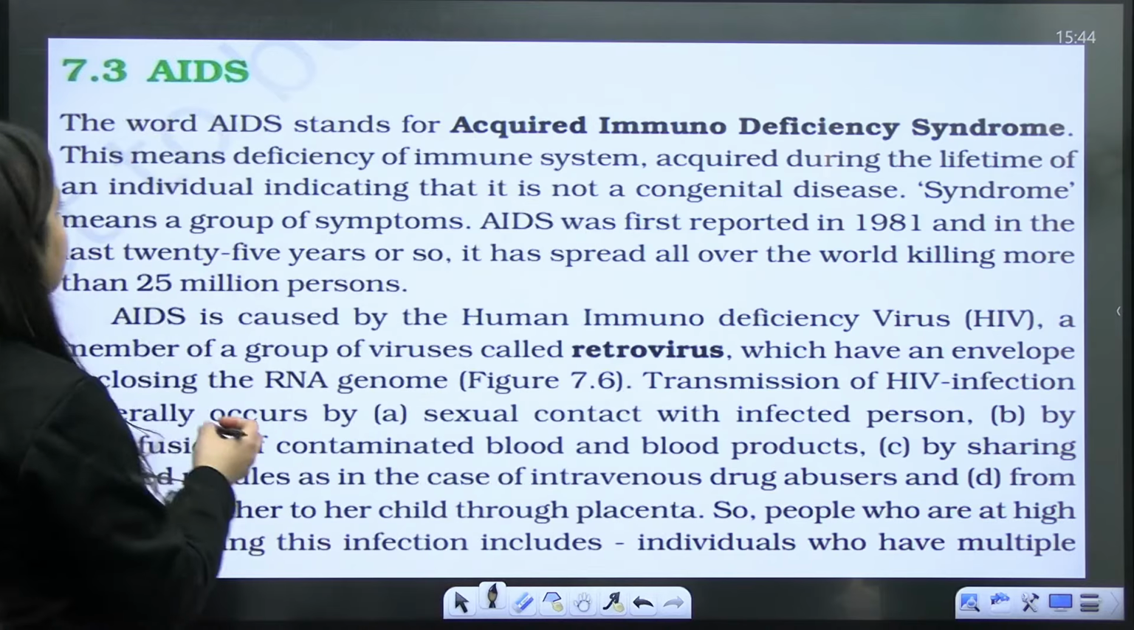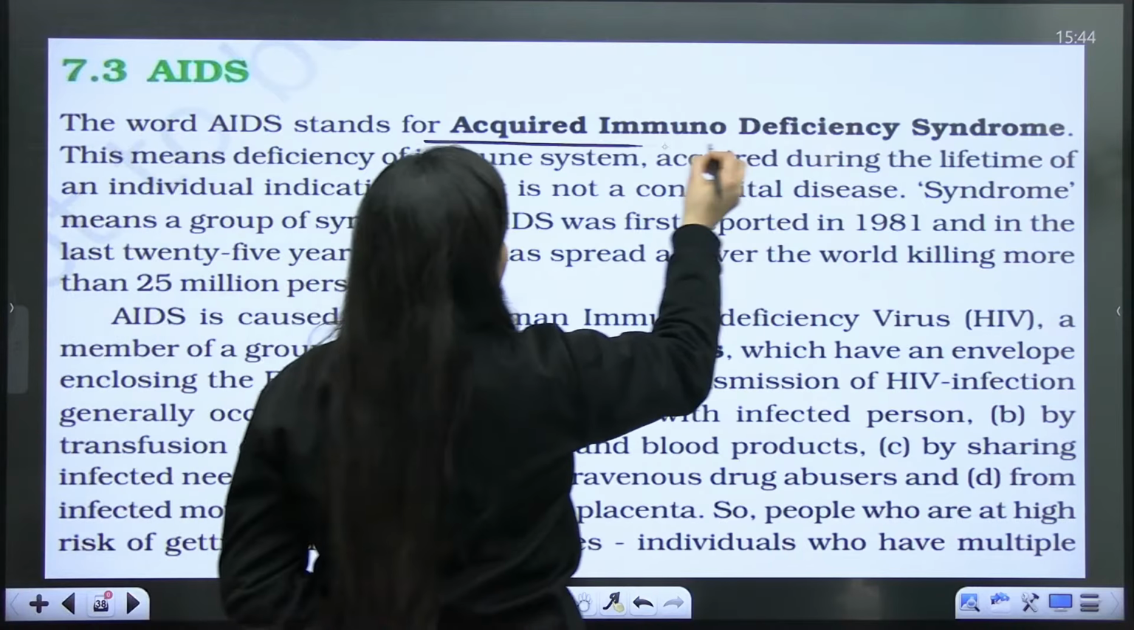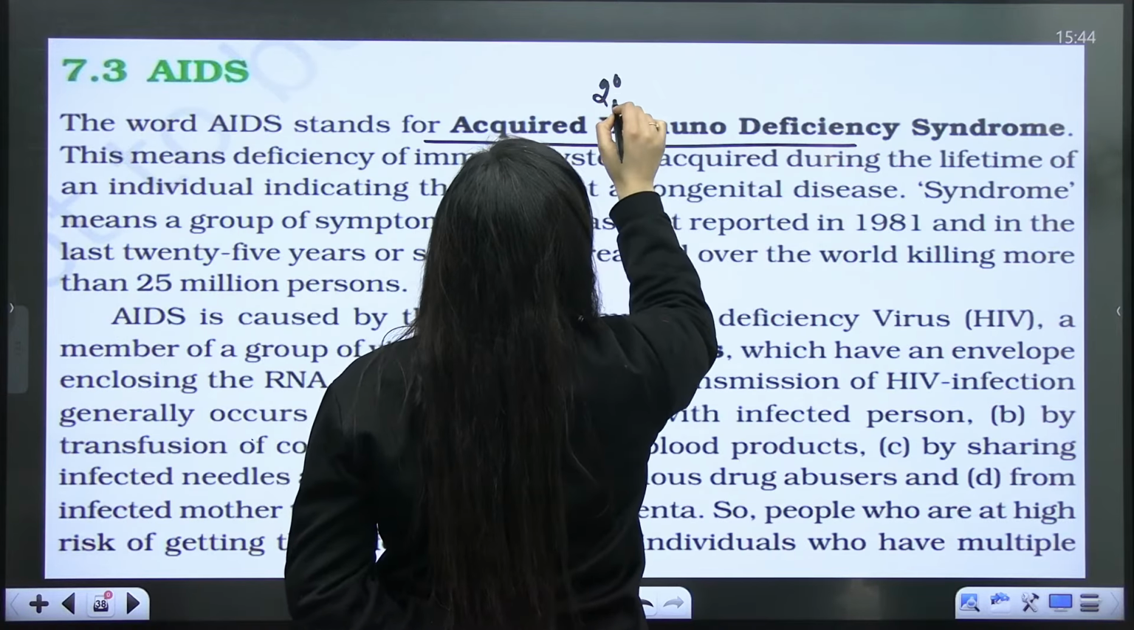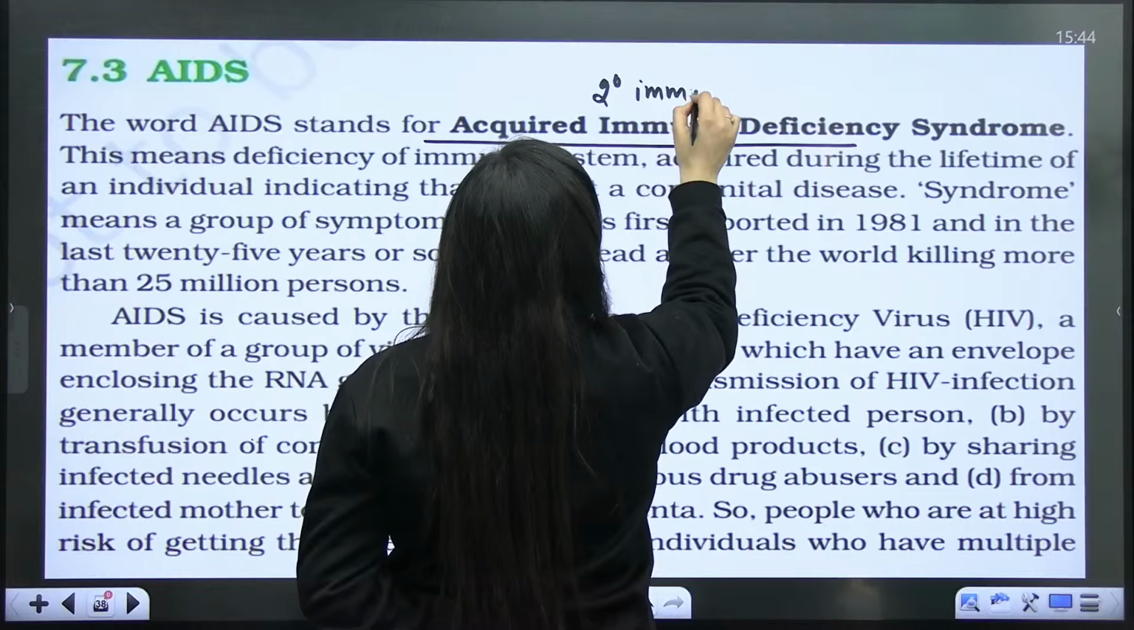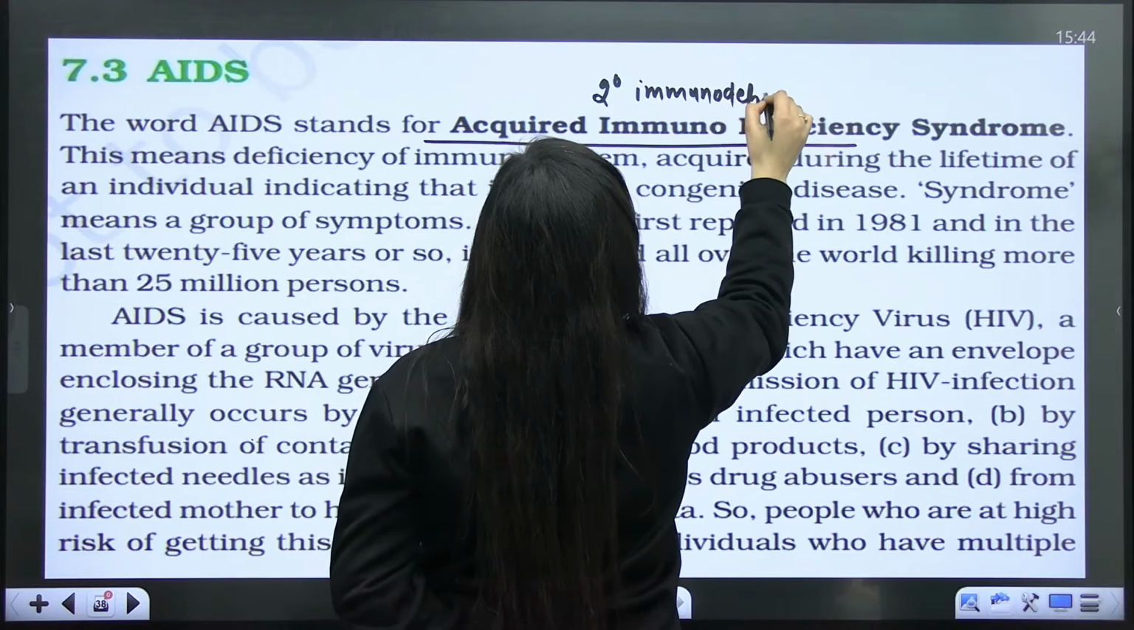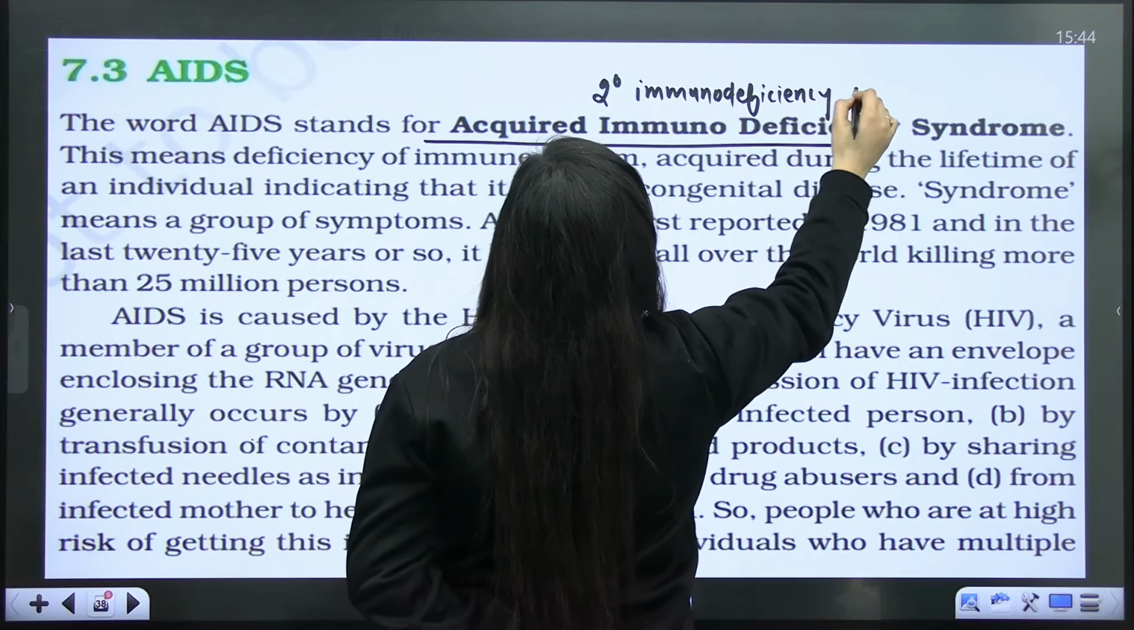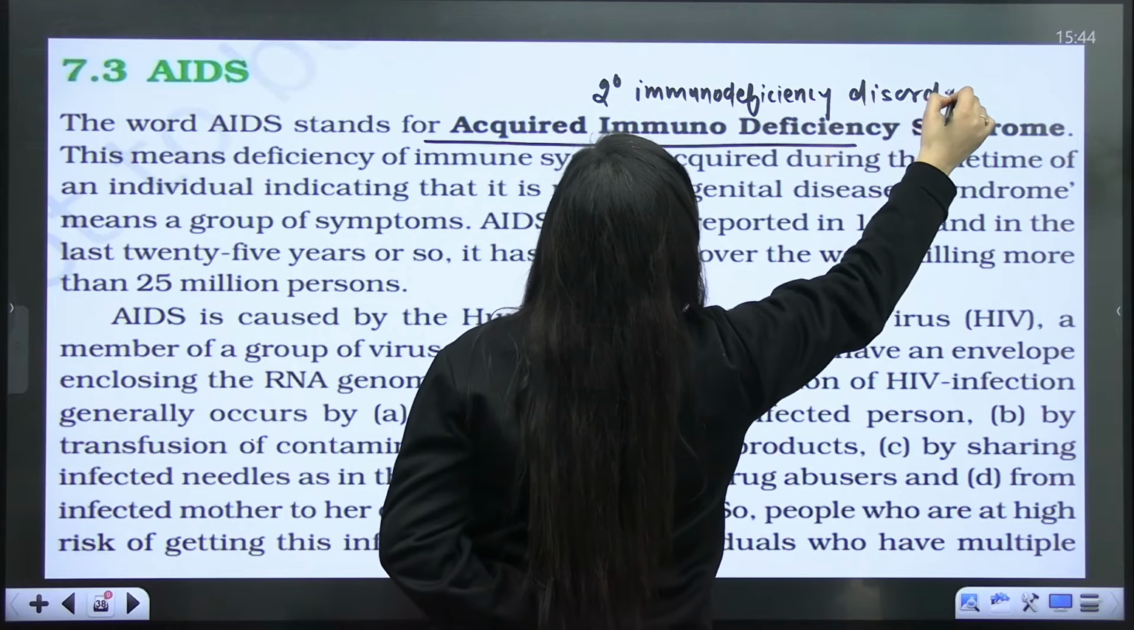Any doubts? So next is AIDS. AIDS stands for acquired immunodeficiency syndrome. It's a secondary immunodeficiency disorder. Why secondary? Because it is acquired during the lifetime, right? It is not by birth.